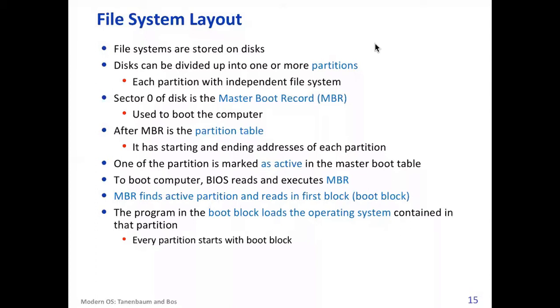You would also have seen that on your system you can partition the disk. For example, many of you would have partitioned your hard disk so that one partition you use for Windows and another partition you use for Linux. So there are partitions, and each partition has its own independent file system. For example, a Linux file system can be different from a Windows file system. Each OS actually supports multiple file systems.